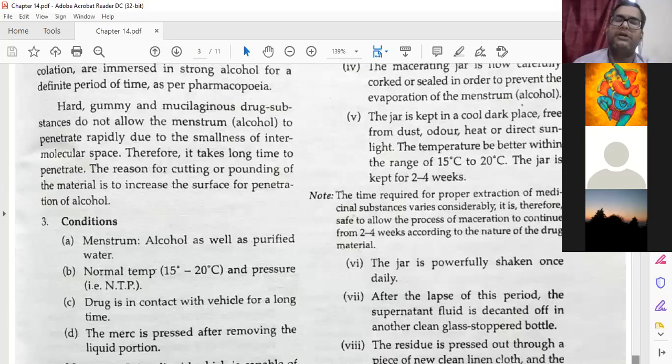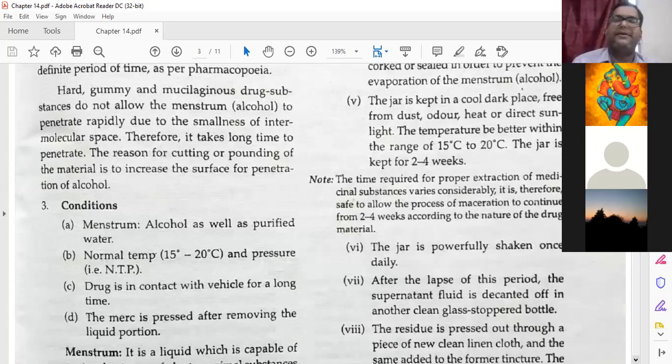Here you have understood which type of drug material is used, and the definition also. Now we have to go through the conditions. Menstruum: alcohol as well as purified water is called a menstruum. Remember it. Sometimes it comes as a very short note, 2 marks: what is menstruum? You have to tell alcohol or purified water, that is called a menstruum. Normal temperature is 15 degrees Celsius to 25 degrees Celsius, sorry, 20 degrees Celsius. And pressure is normal pressure, that is the pressure of the environment at normal temperature.